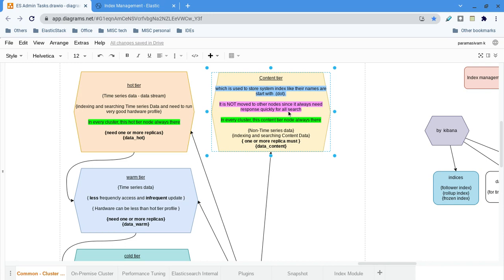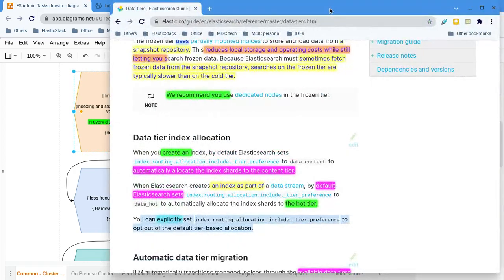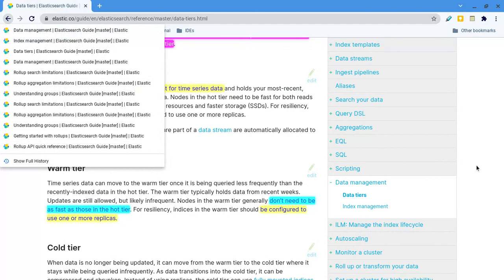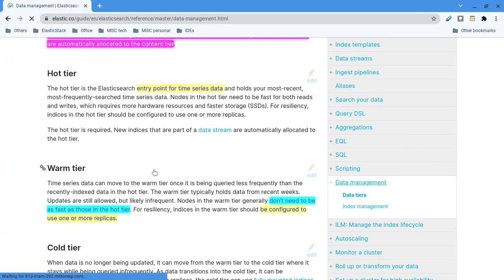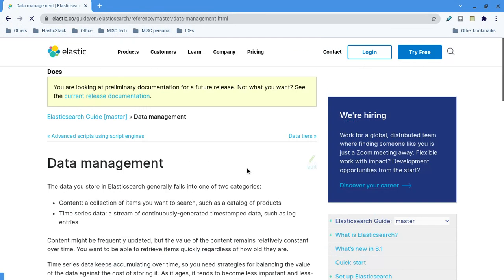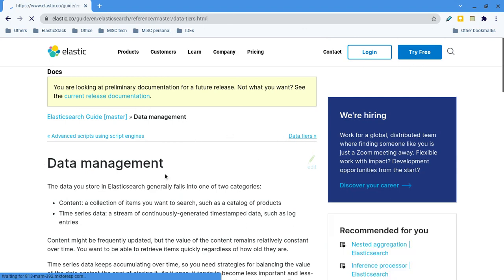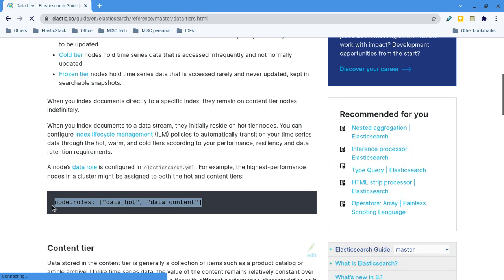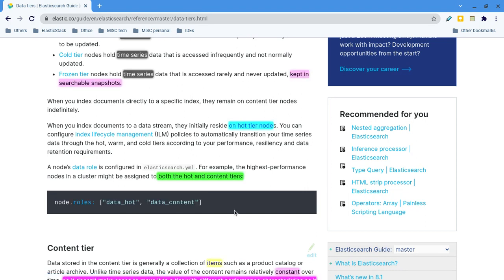Now we are going to create the index for time series data. Then obviously it will land in the hot tier. Of course, a single node can have both roles. This is how it will be configured most of the time: the hot node and the content node will both be on the same node.